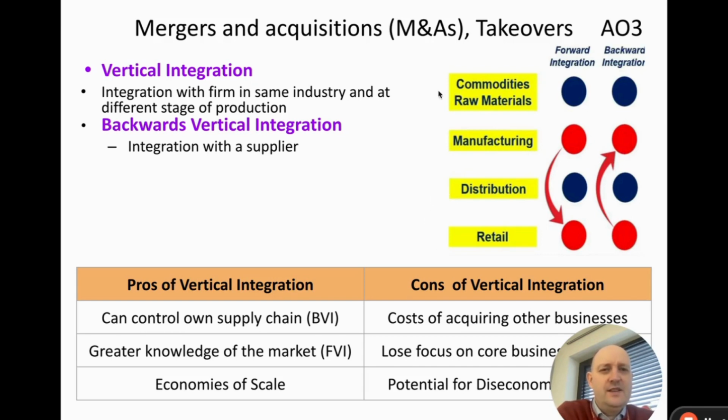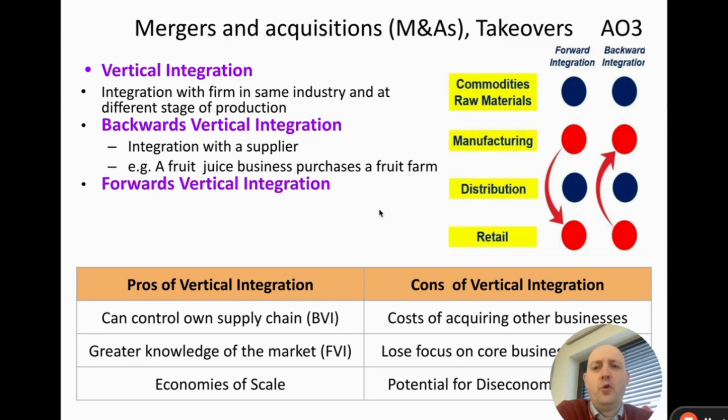You can see that this is the beginning of the supply chain, and then when we sell to consumers is the end of the supply chain. So backwards vertical is when we move backwards towards the beginning of the supply chain. So in this situation, one example might be a fruit juice business purchases a fruit farm. A fruit juice business would be in manufacturing, and they're buying a fruit farm who is raw materials.